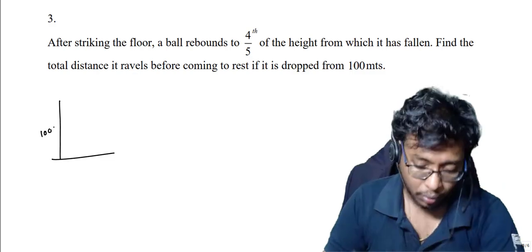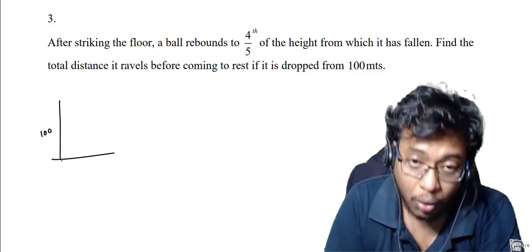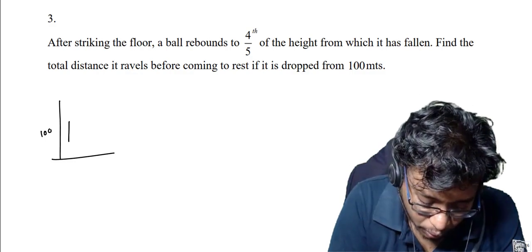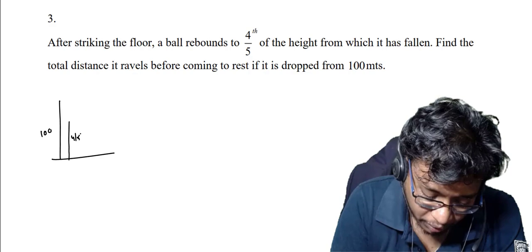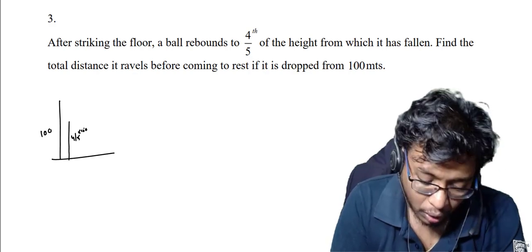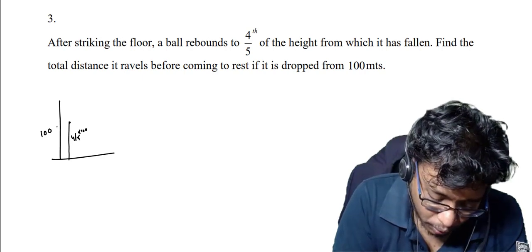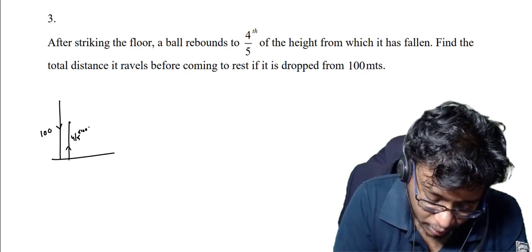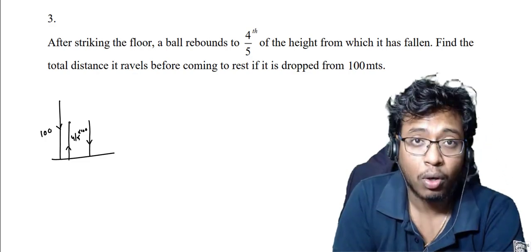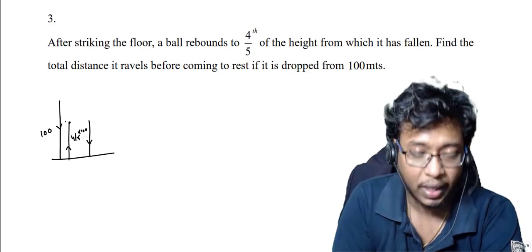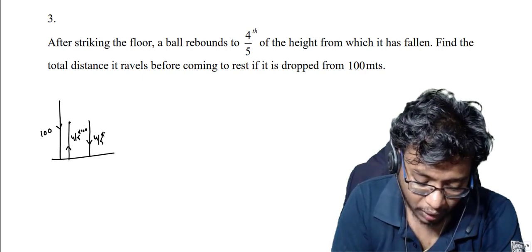If I'm dropping the ball from here, this is a height of 100 meters, which is already given in the question. Once it is dropped from here, it comes down and then bounces back to 4/5 of the earlier height. So this will be 4/5 of 100. Now again from here it has to come back, so let me mark the directions here. Again it falls from the same height. Once it reaches the top, 4/5 of the earlier height, from that height it will come down. So that height also will be 4/5 of 100.